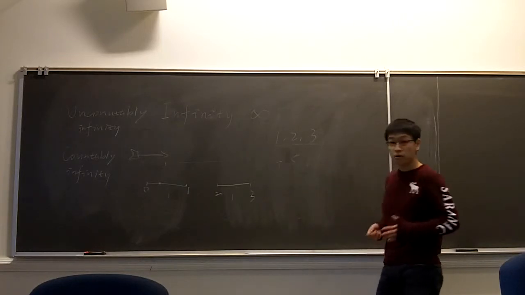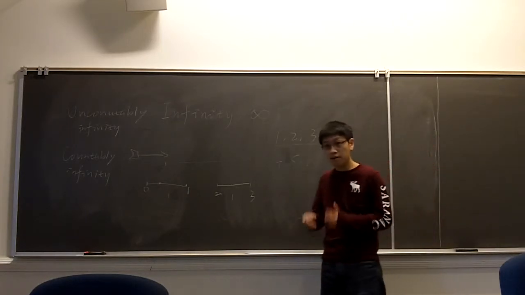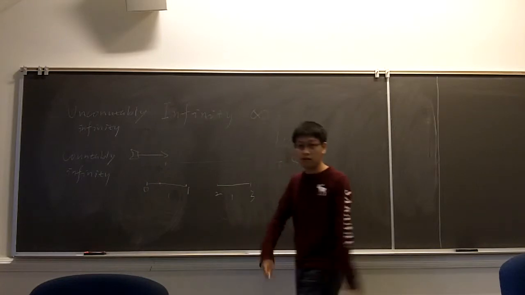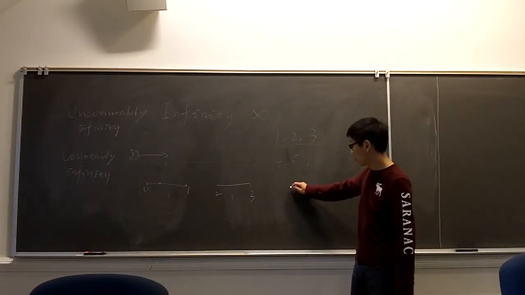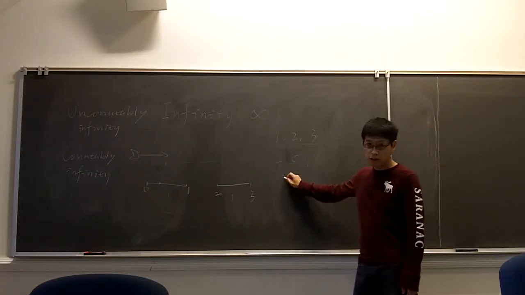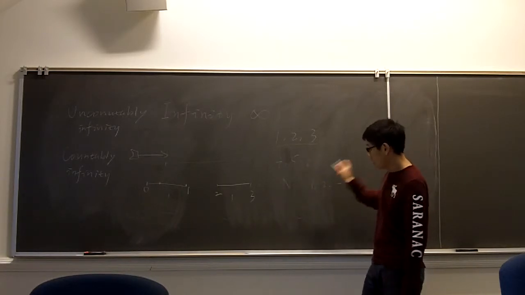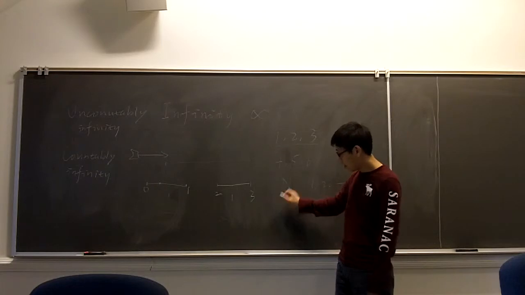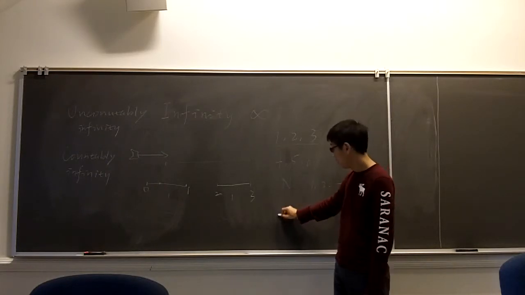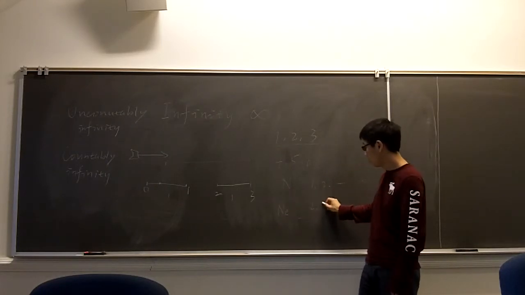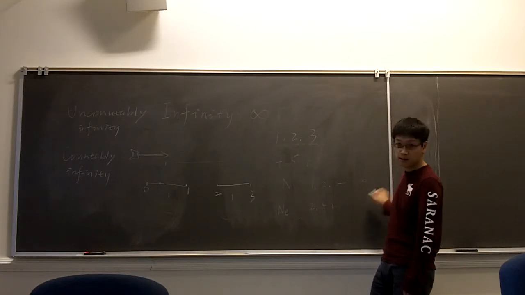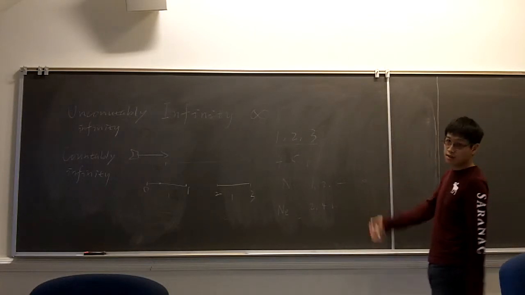How can we compare the sizes of two different infinite sets? For example, how do we compare the size of all positive integers, N, which is 1, 2, to infinity, with the even numbers, which means 2, 4, 6, 8? Do these two infinite sets have the same size?